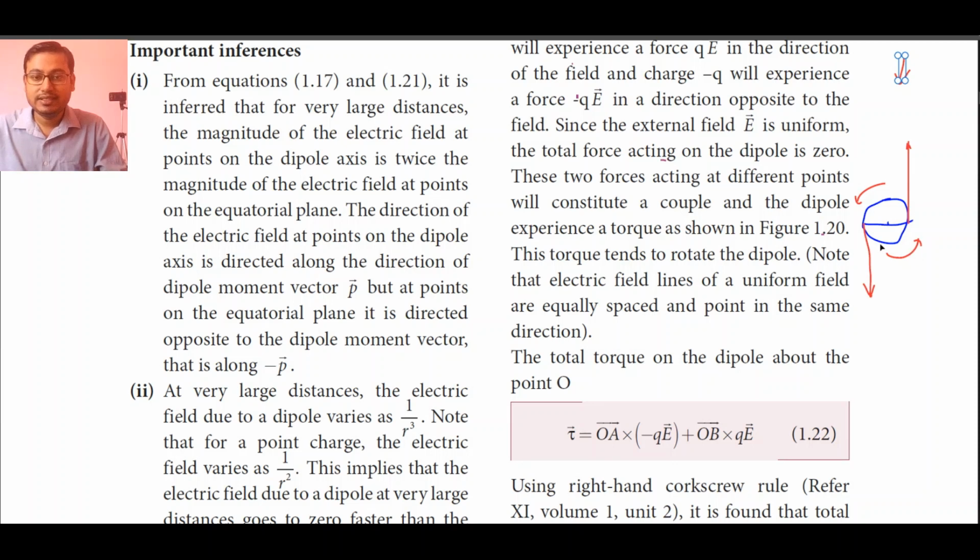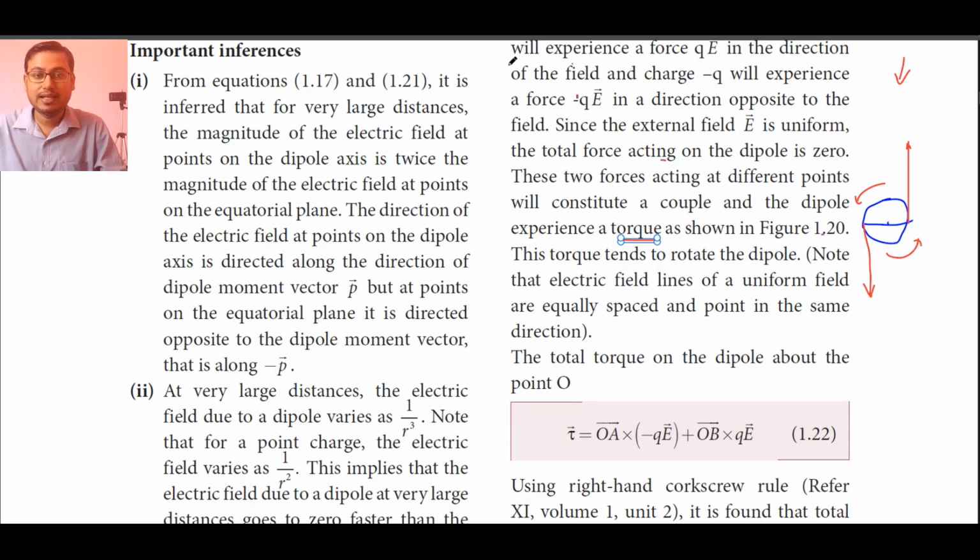This is the perfect example and elaboration of the word torque. This torque tends to rotate the dipole, so the dipole starts rotating.